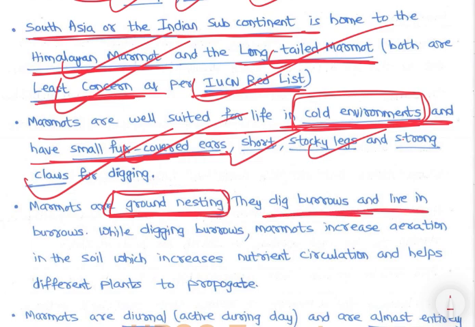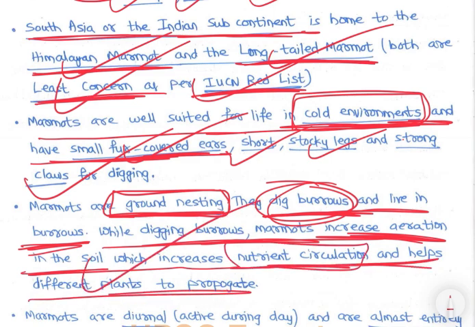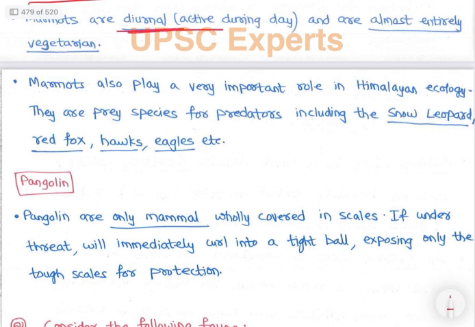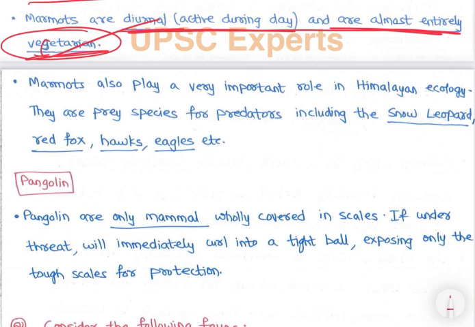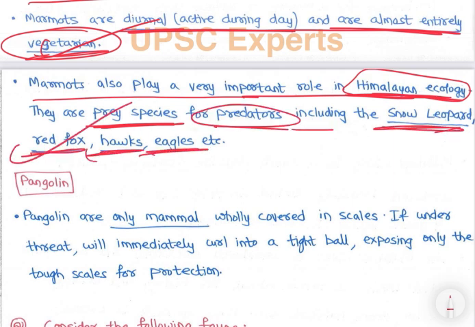They dig burrows and live in burrows, right? While digging burrows, marmots increase aeration in the soil, which increases nutrient cycling and helps different plants to propagate, right? So marmots are diurnal, active during day, and almost entirely vegetarian, right? Squirrels are mostly vegetarian. Marmots also play an important role in Himalayan ecology, right? They are prey for predators including snow leopard, red fox, hawks, eagles, etc., right? So marmots are very important in Himalayan ecology, they play a very important role, right?